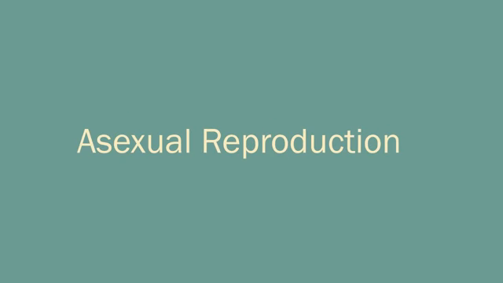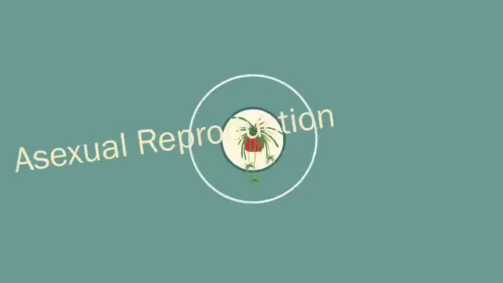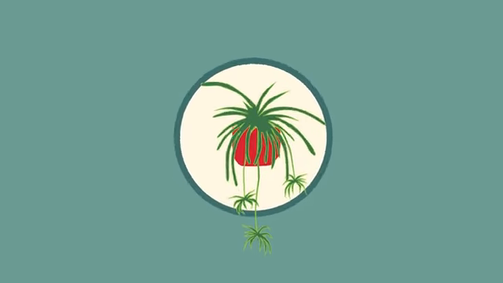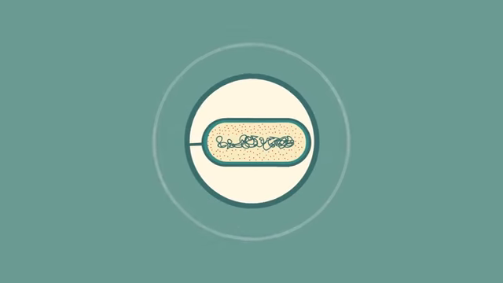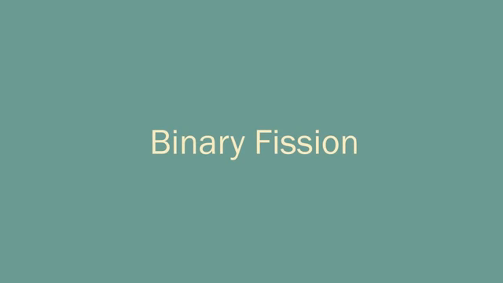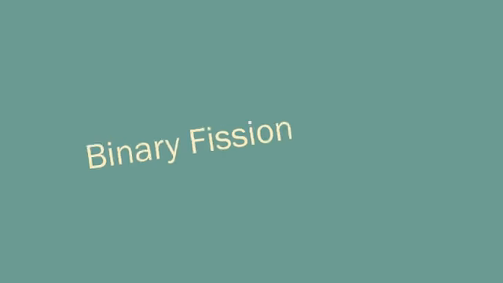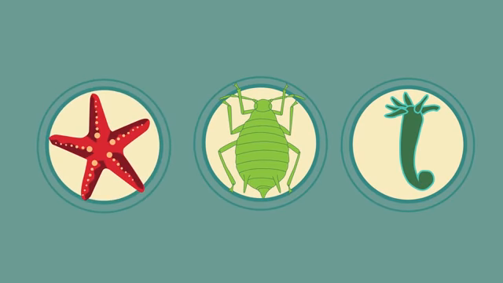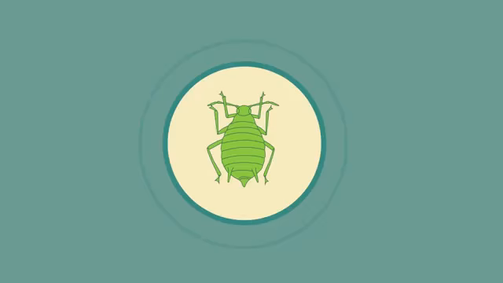You may already know that many plants use asexual reproduction, like spider plants. But did you know that bacteria reproduce asexually in a process called binary fission? And even some animals use asexual reproduction. It is much less common, but is seen in some simple ones like hydra, aphids, and starfish. In fact, aphids can produce 600 billion offspring in one season by using asexual reproduction.